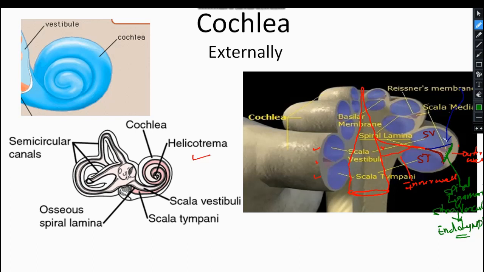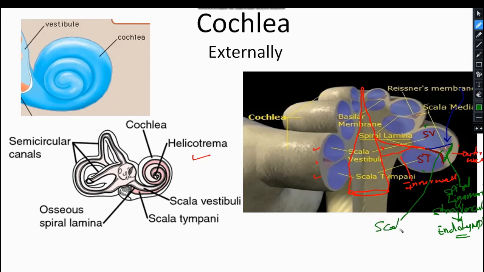Now we can see a total of three chambers. One chamber is the scala vestibuli, between this bone and Reissner's membrane, and another compartment is the scala tympani, between the bone and the basilar membrane. Clear? The third chamber, this triangular one, is known as the scala media.